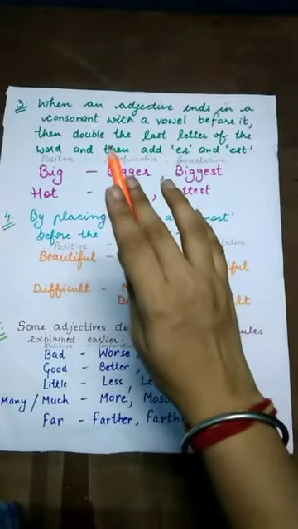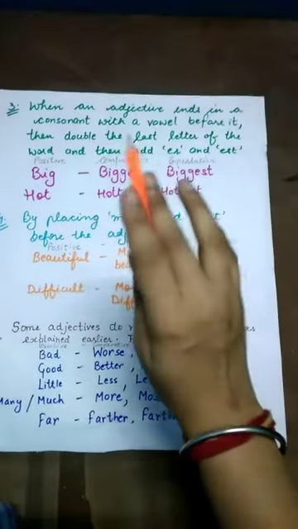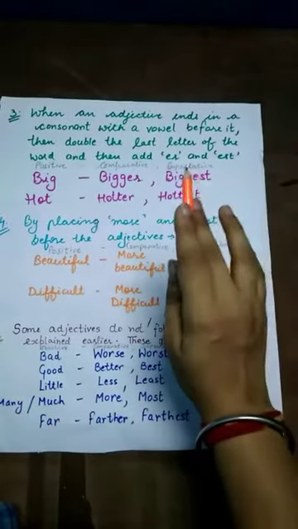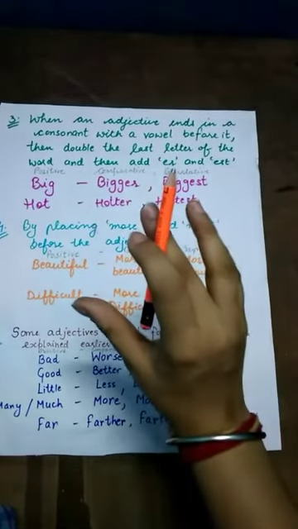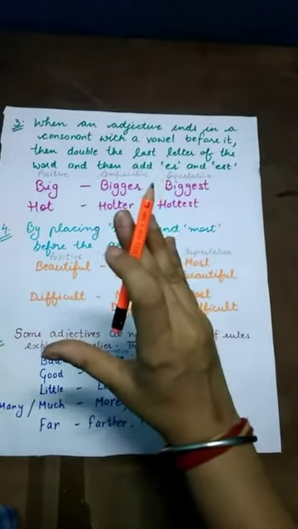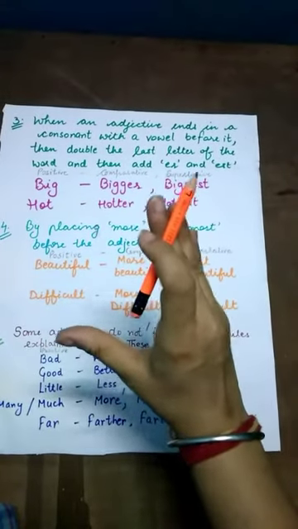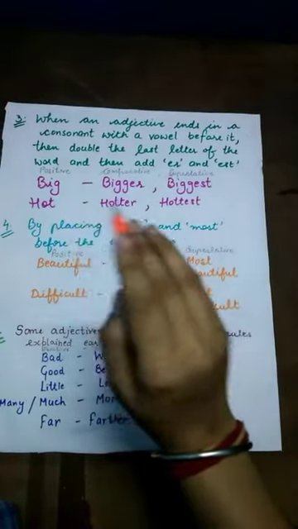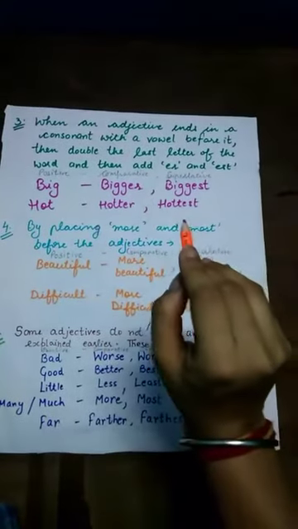Now let's read out the rule number 3. That is, when an adjective ends in a consonant with a vowel before it, then double the last letter of the word and then add er and est to it. So if your adjective is ending with a consonant and before that consonant there is a vowel, then you will double the last letter of the word and after that you will add er and est to it. Now read out the following examples. Big, bigger, biggest. Hot, hotter, hottest.